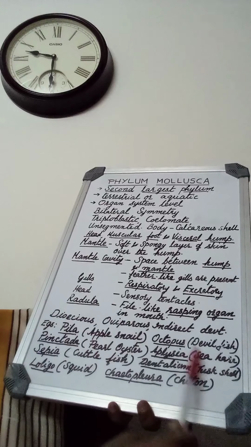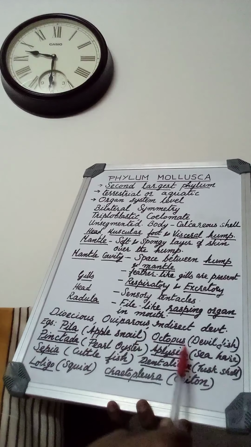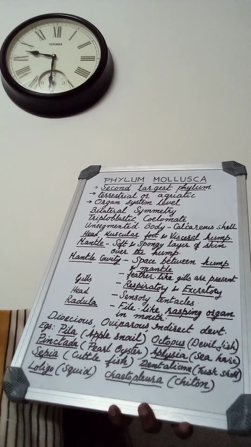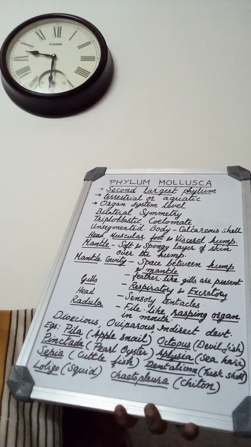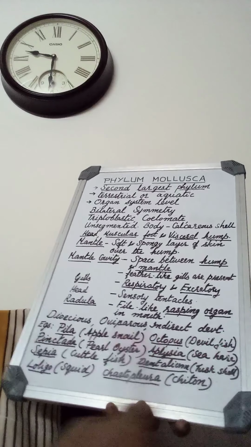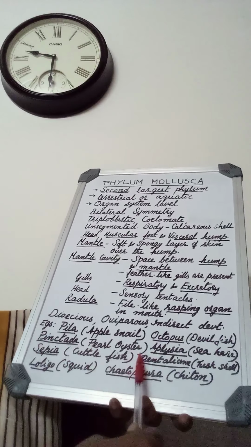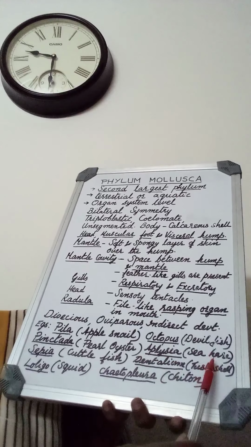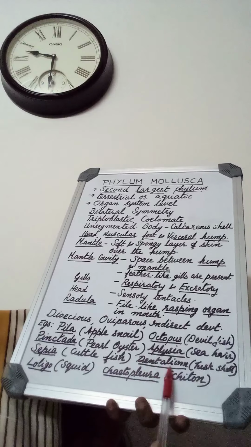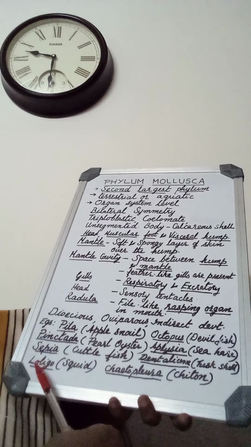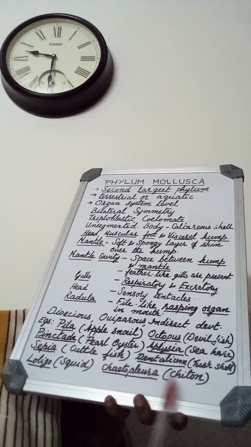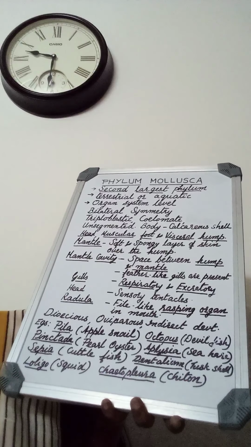So all these examples are from the NCERT. All these examples you have to study very well: Pila, apple snail, octopus, devilfish, Pinctada, pearl oyster, Aplysia, sea hare, Sepia, cuttlefish, Dentalium, tusk shell, Loligo, squid, and Chaetopleura, chiton.